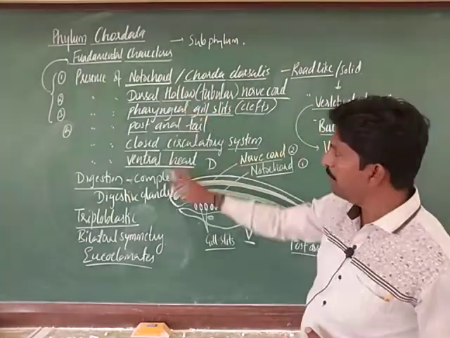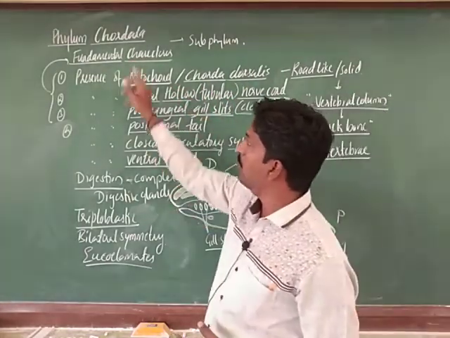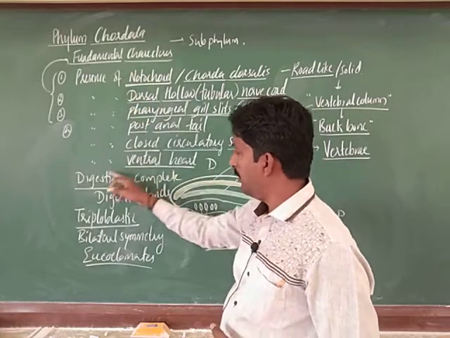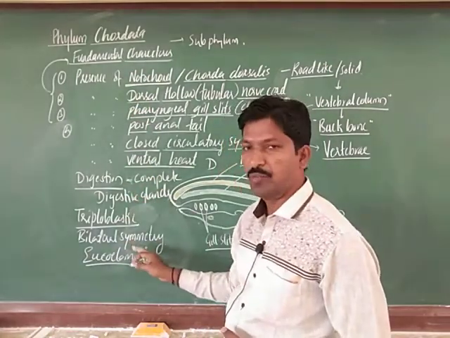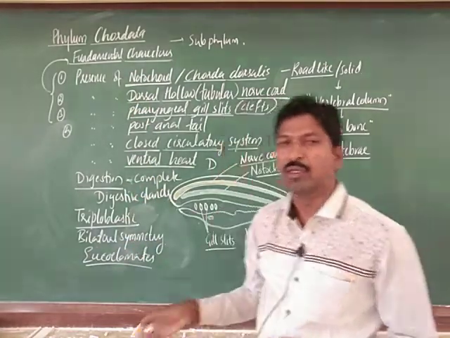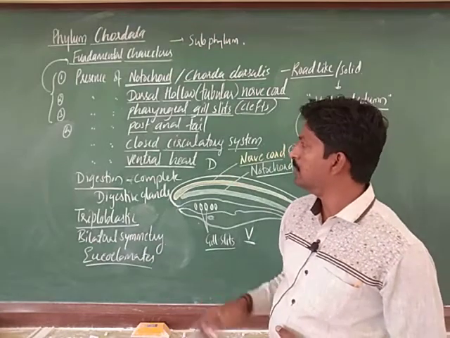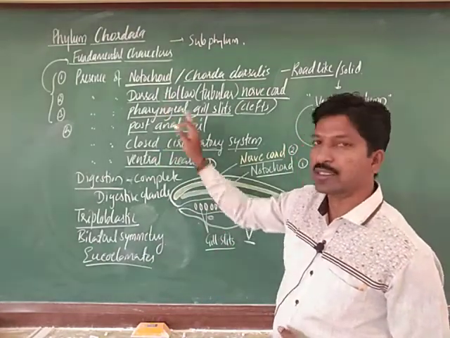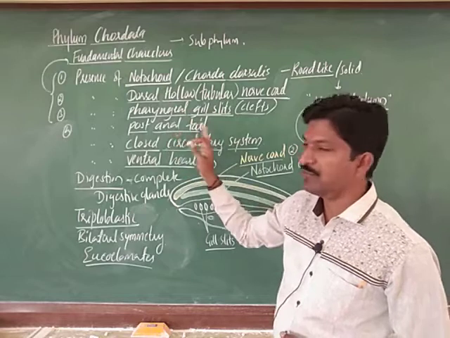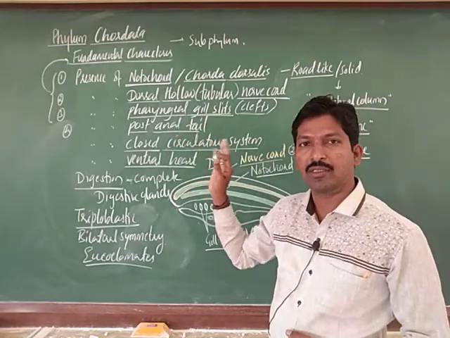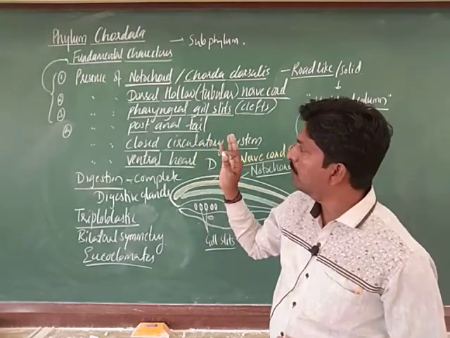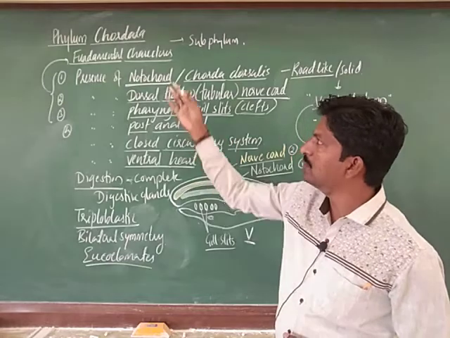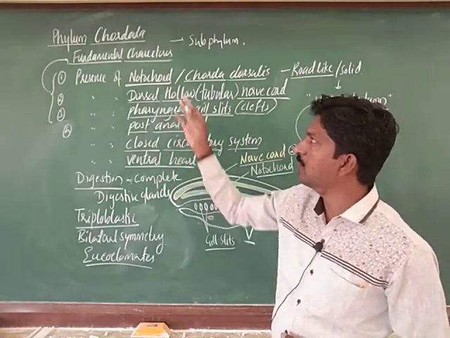But remember, this is very important. Phylum Chordata shows these characters, and these are common characters which we also observe in other non-chordates, right. But these are fundamental characters, you should note these, as maybe a 5 marks question may ask for the general features or fundamental features of Chordata.